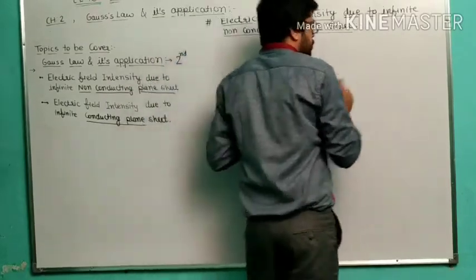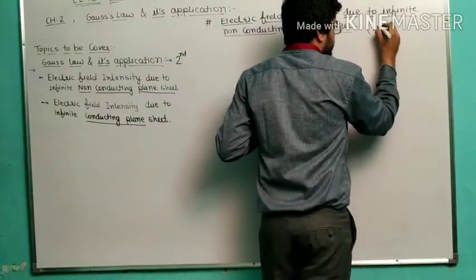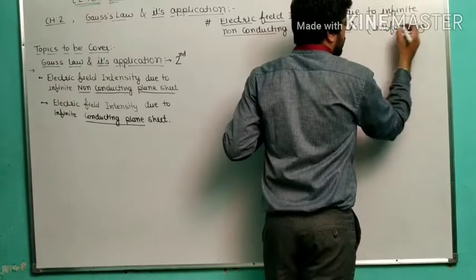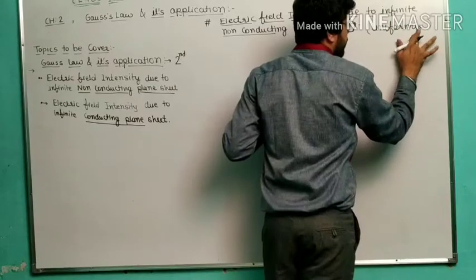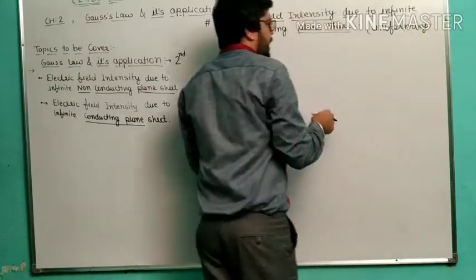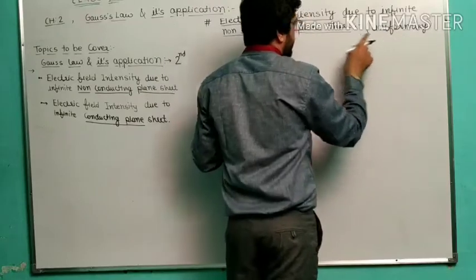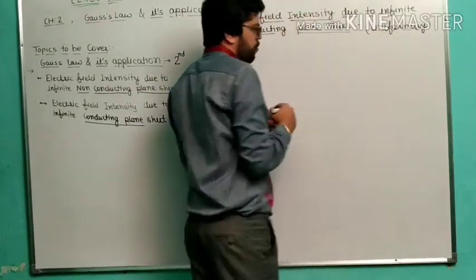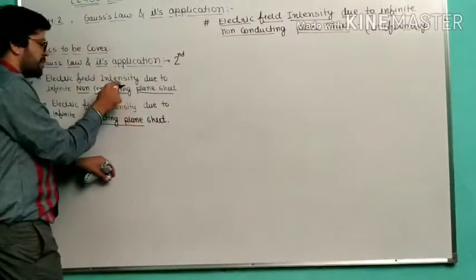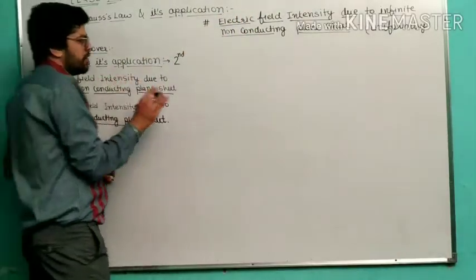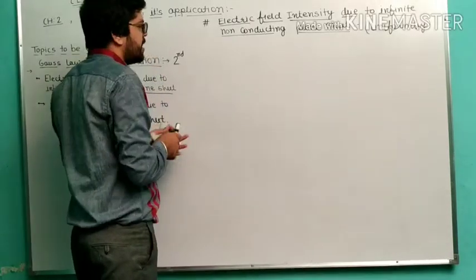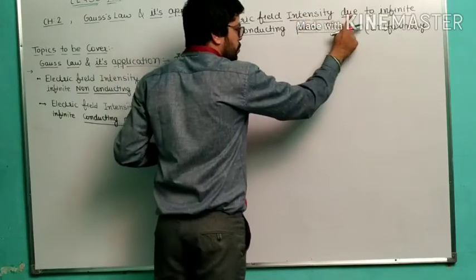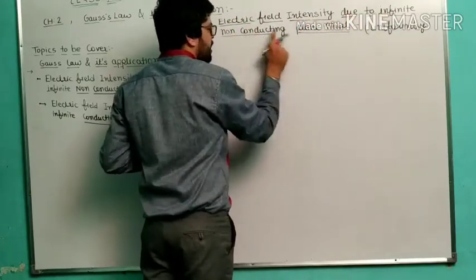Now another thing I am going to describe here. The important condition is uniformly distributed. Why have I written this statement here, uniformly? In this particular sheet, the charge is uniformly distributed. In both of these cases, the charge is uniformly distributed. So let's start the detailed understanding of the electric field intensity. What we have to find out is the electric field intensity due to an infinite non-conducting plane sheet.